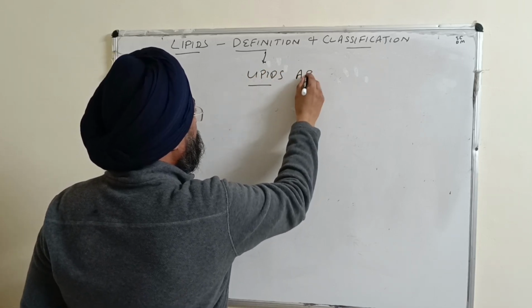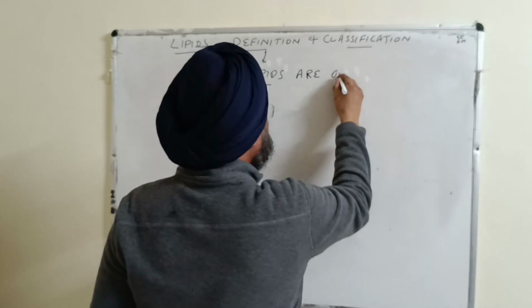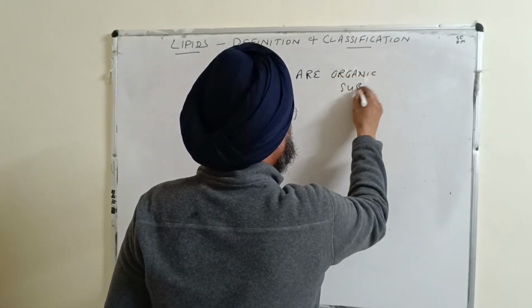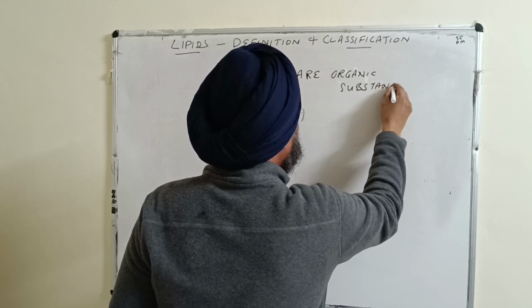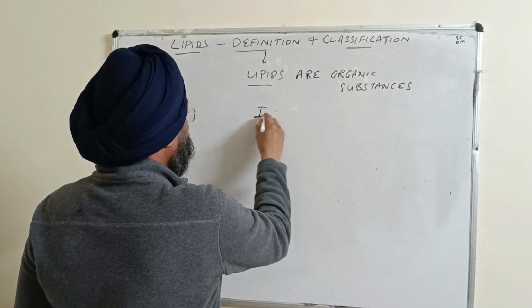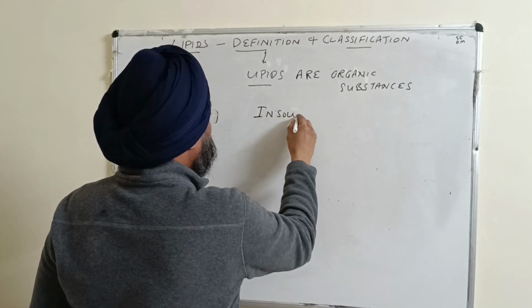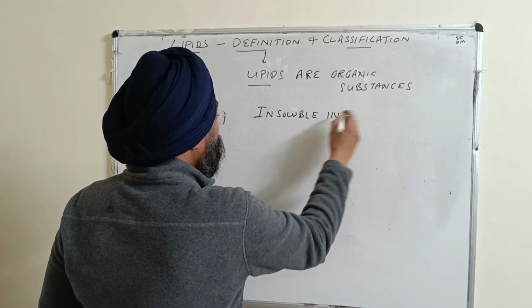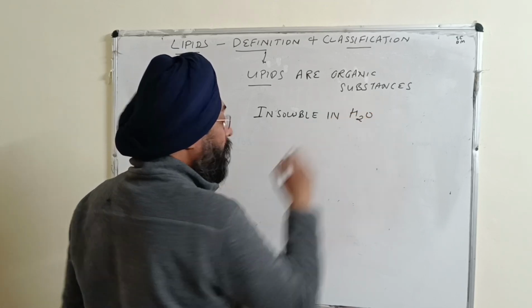Lipids are organic substances, right? And they are insoluble in water, right?